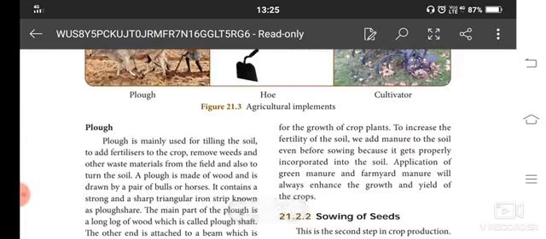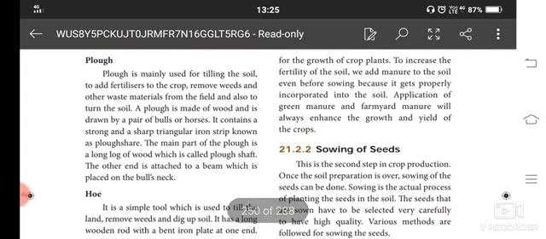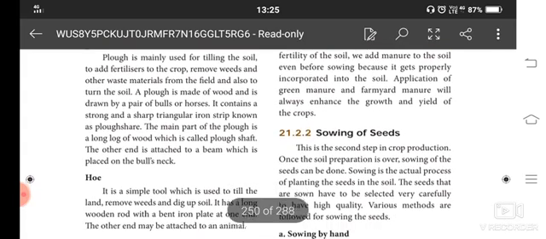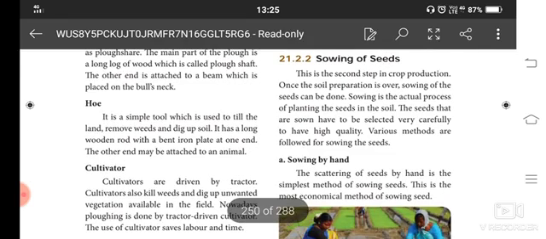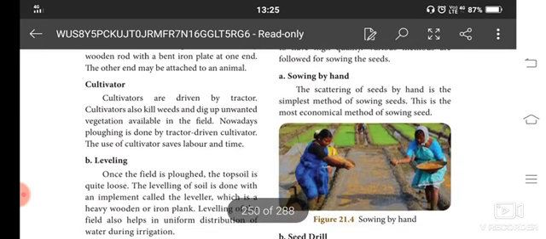Okay, after that, sowing of seeds. So first step ploughing, then leveling, then giving the manure. Sowing of seeds: depending upon the season, we need to select a soil. Based on the soil, we choose which seed will grow nicely, and that seed we have to sow. We can sow by hand, or else with the help of a machine.